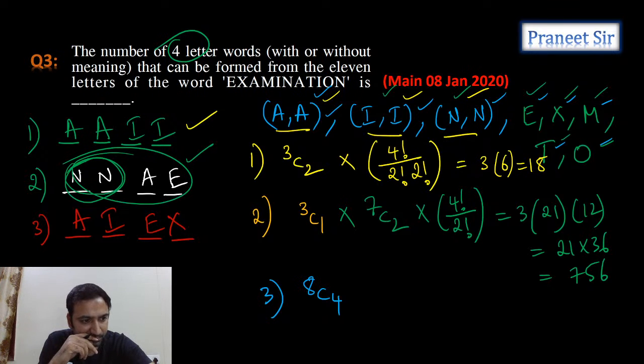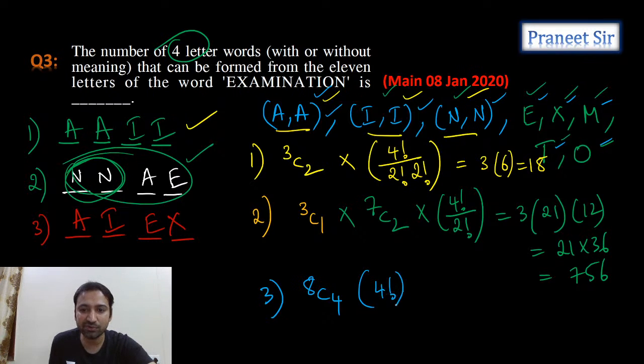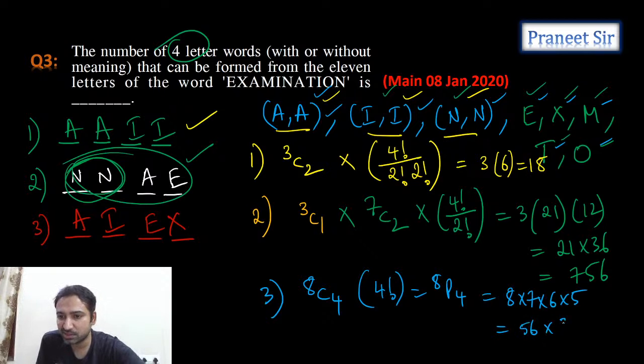Right, clear now? So when we select 4 distinct letters out of these 8 distinct letters, how many ways can we rearrange them? 4 different letters, how many ways can we rearrange them, guys? Isn't it 4 factorial? Which is same as 8P4 only, guys. 8C4 into 4 factorial is 8P4 only. So tell me what we get. 8 into 7 into 6 into 5 only. Correct now? So how much do we get, guys? 8 into 7, which is 56, into 30. That's what we're getting.